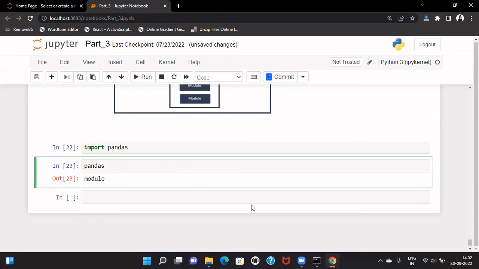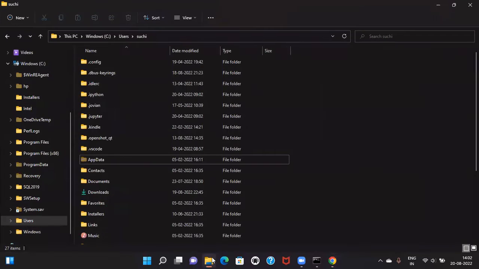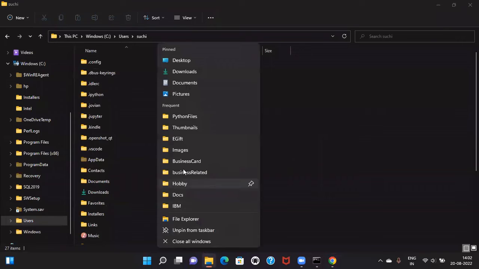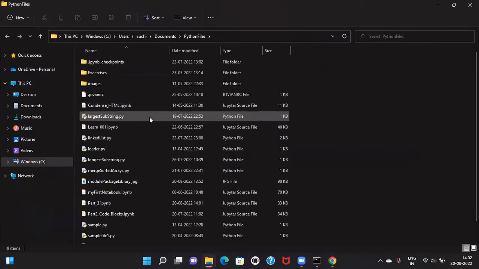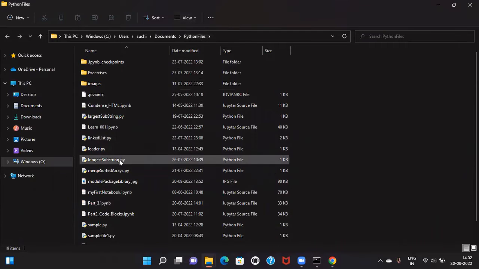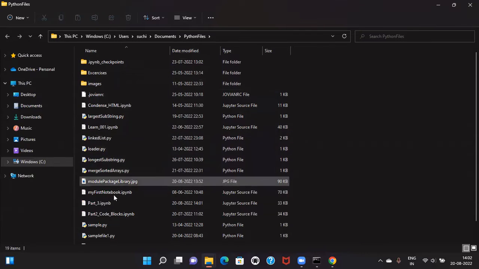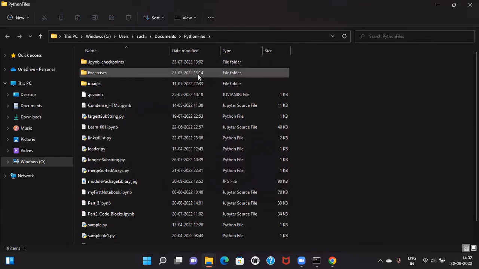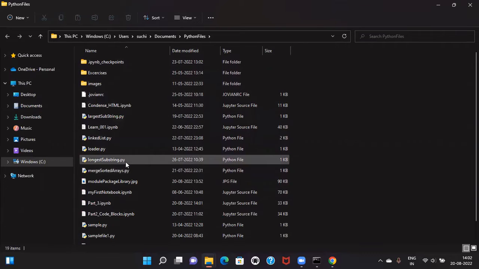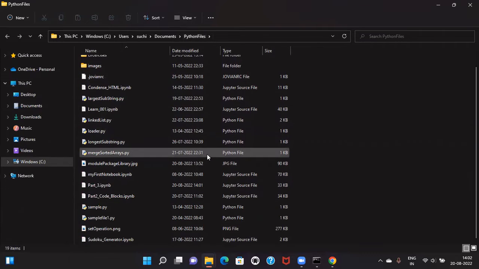Now, as I told you, a package is nothing but a directory structure. So, let's say this is a Python folder, this is a file. This is a Python file. So, can it be a module? Yes, this can be a module, but this folder is having multiple Python files. So, this folder is having multiple Python modules. So, will it be a package then?